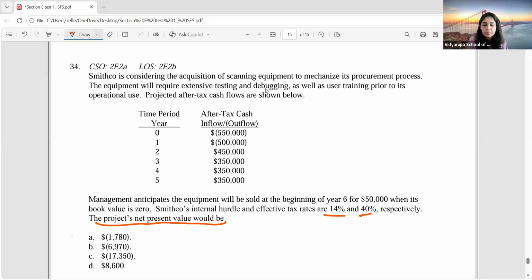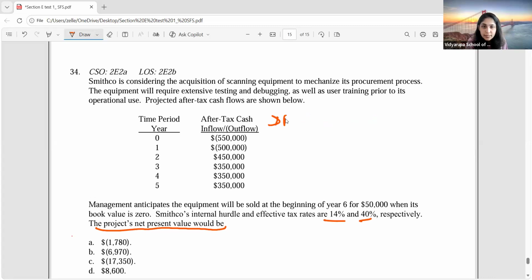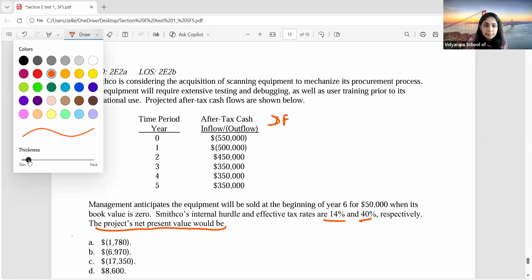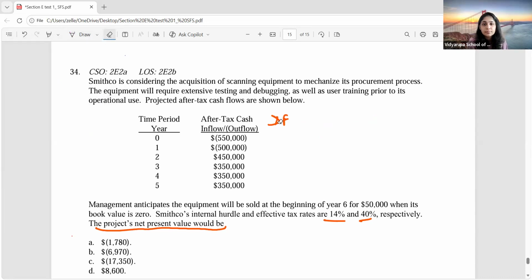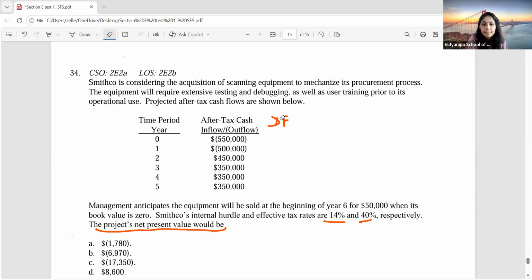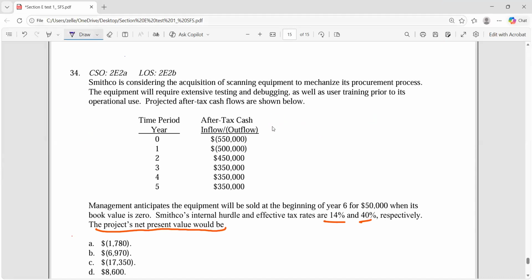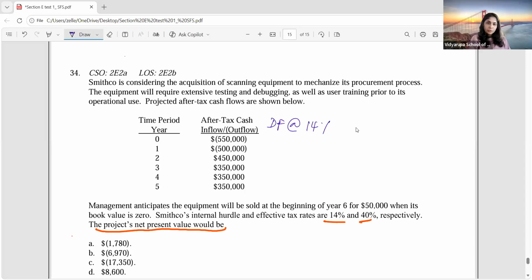So to calculate the NPV, what should you do? You have to discount the cash flows, right? At what rate? What is the discount rate in the question? 14%. So you have to discount it at the rate of 14%.